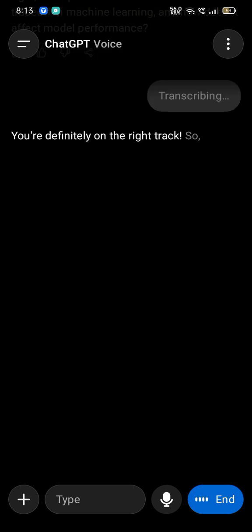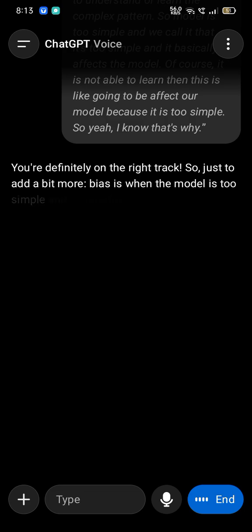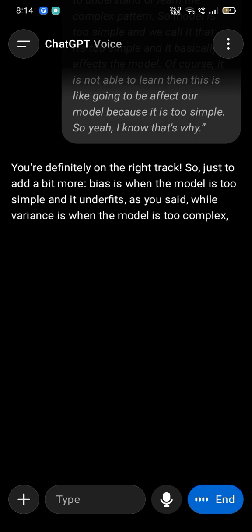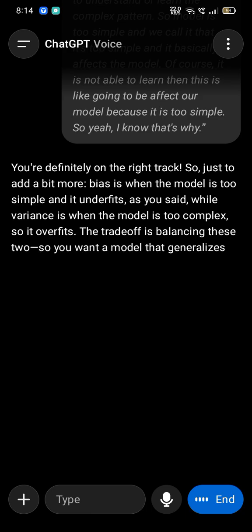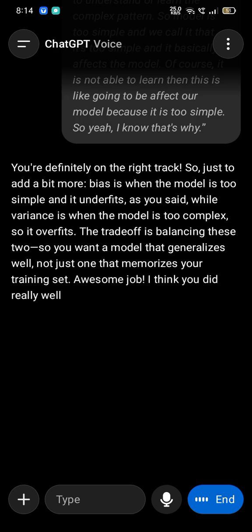You're definitely on the right track. So, just to add a bit more, bias is when the model is too simple and it underfits, as you said, while variance is when the model's too complex, so it overfits. The trade off is balancing these two. So, you want a model that generalizes well, not just one that memorizes your training set. Awesome job. I think you did really well with these.